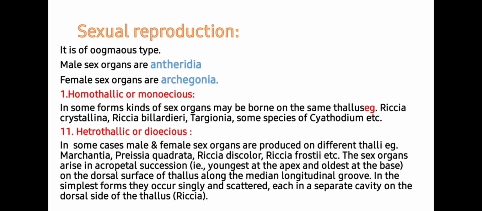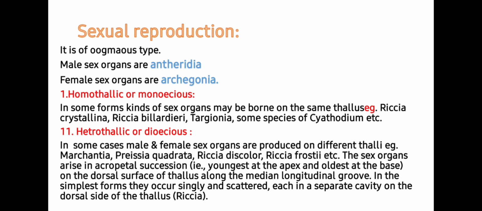Students, in some forms, sex organs may be borne on the same thallus. For example, in Riccia crystallina, Riccia billardieri, Targionia and some species of Cyathodium, where both male and female sex organs are present on the same thallus, while in heterothallic or dioecious condition both male and female sex organs are produced on different thalli. For example, Marchantia, Riccia quadrata, Riccia discolor, Riccia frostii, etc.